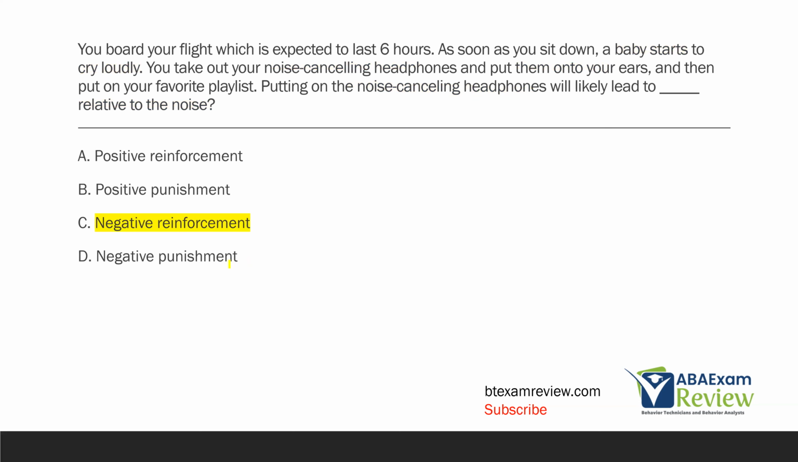And so you want to go through each consequence question like that as you're studying and really break it down and dive into it. The more you do that, the better and quicker you're going to get. And these questions are going to become very, very easy and straightforward for you. But you want to begin, what's the antecedent? What's the behavior? What's the consequence? And in this case, putting the noise canceling headphones will likely lead to negative reinforcement relative to the noise.